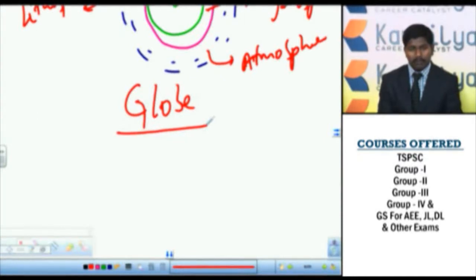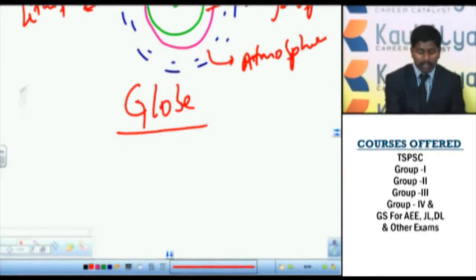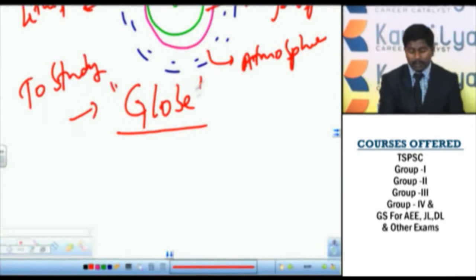By studying the structure of the globe we can understand some features of the earth's surface. To study the atmosphere, the lithosphere, the hydrosphere, we have to know some model of the earth, and based on this model we can discuss the lithosphere, hydrosphere and atmosphere. That's how, to study this earth, we are considering this globe as a model, as a paradigm of this earth.